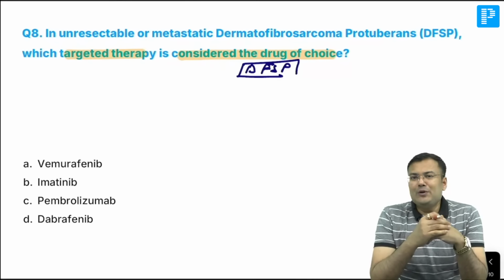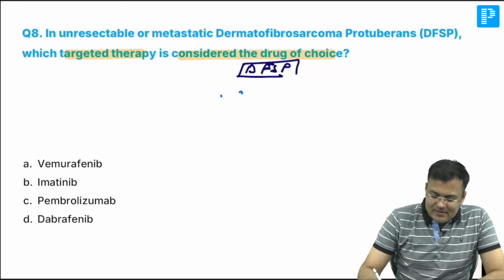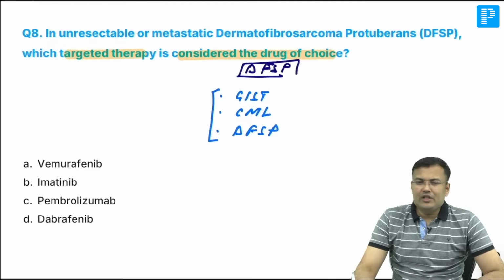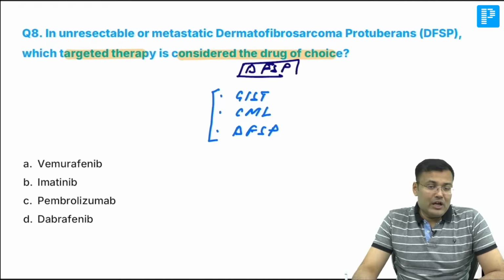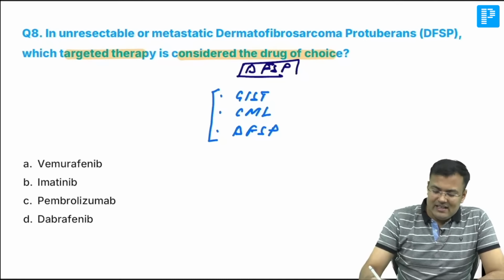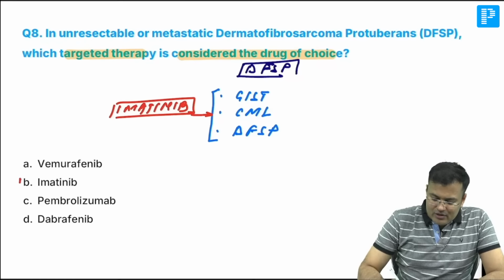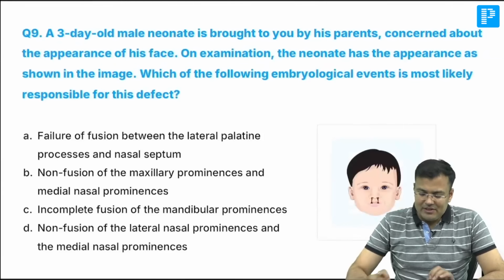Now let me tell you, there is one drug which is highly effective. In which cases? It is highly effective in GIST. Clear? It is highly effective in CML, chronic myeloid leukemia, and the same drug is given in DFSP. Guys, tell me, this is the biggest clue. Which drug is common? Given in GIST, chronic myeloid leukemia and dermatofibrosarcoma protuberance. In all these cases, we are giving the same drug. We are giving imatinib. So, what is the correct answer here? Correct answer is option B, that is imatinib. Easy? Imatinib. Next question, very, very easy.